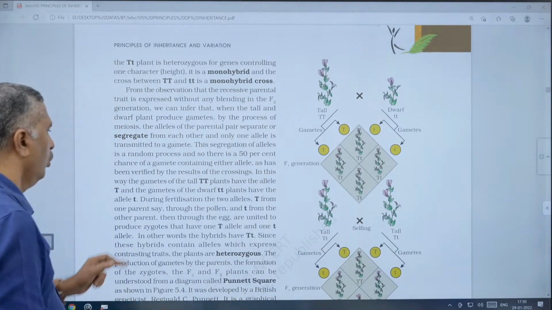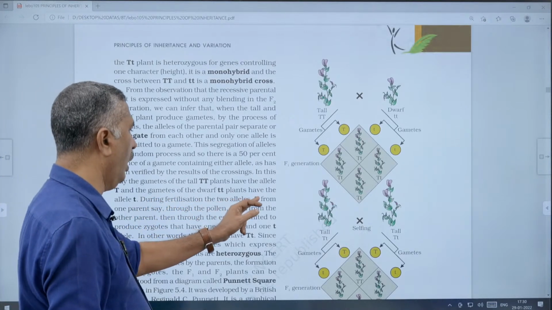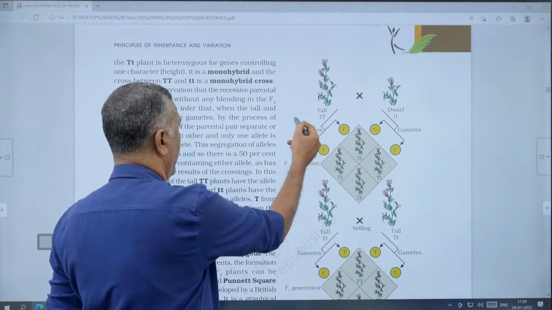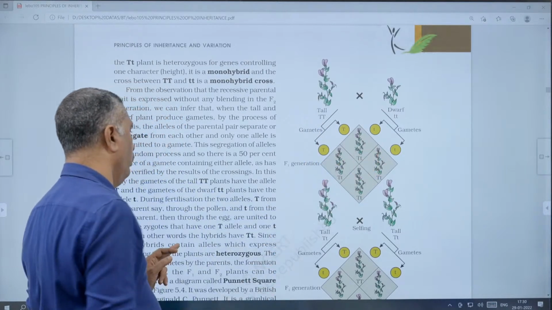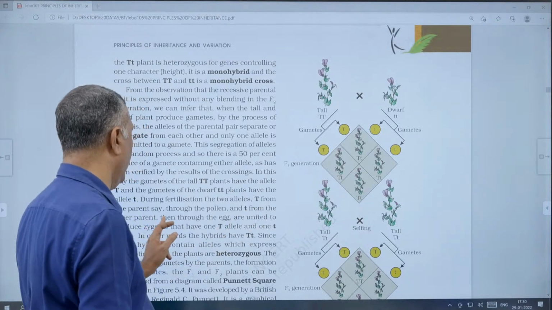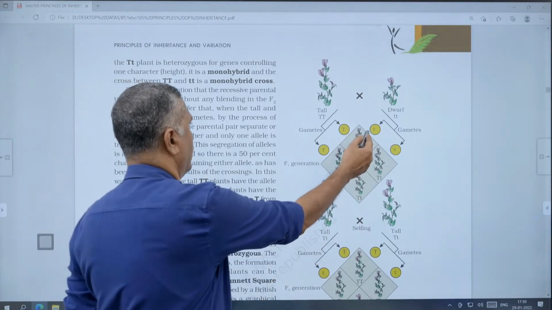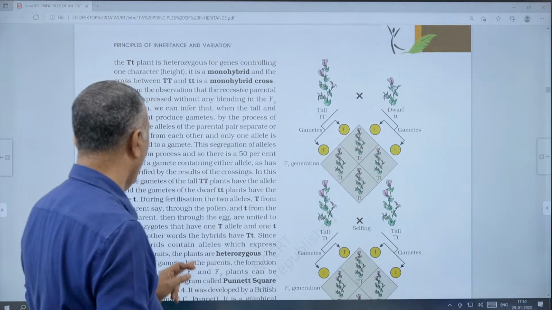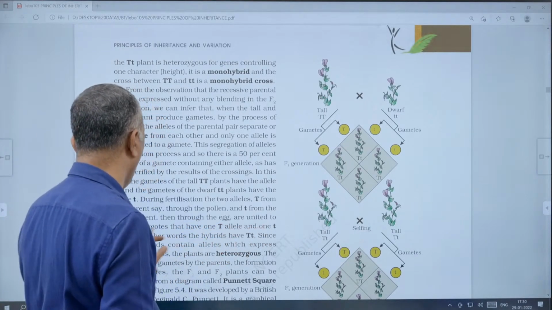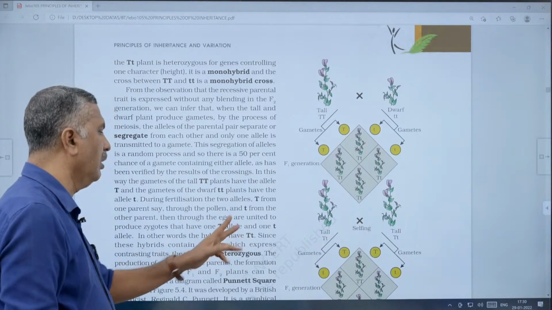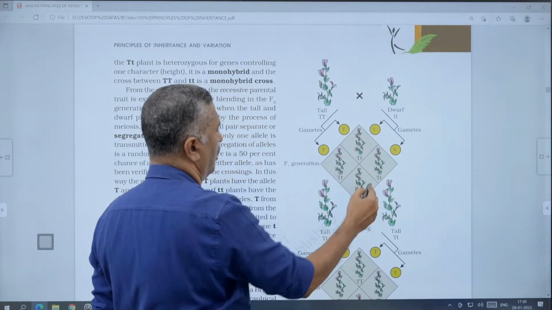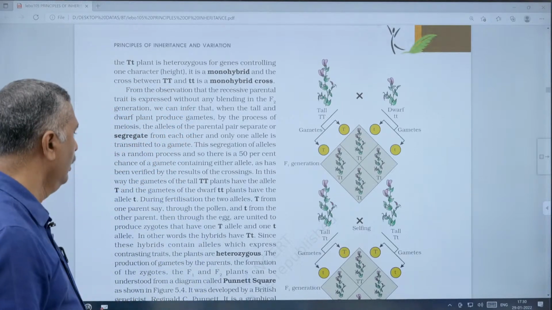During fertilization, the two alleles come together: capital T from one parent, through the pollen produced by the male, and small t from the other parent, the female, through the eggs. The eggs and pollens unite to produce a zygote that has one capital T allele and one small t allele. In other words, the F1 hybrids all have capital T, small t.